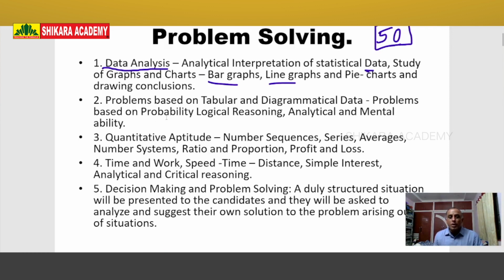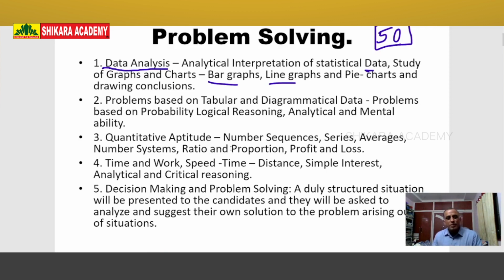Problems based on probability, logical reasoning, analytical and mental ability. Next is quantitative aptitude: number sequences, series, average, number system, ratio and proportion, profit and loss. The next ones are time and work, speed, time and distance, simple interest, analytical and critical reasoning. And finally, decision making and problem solving.